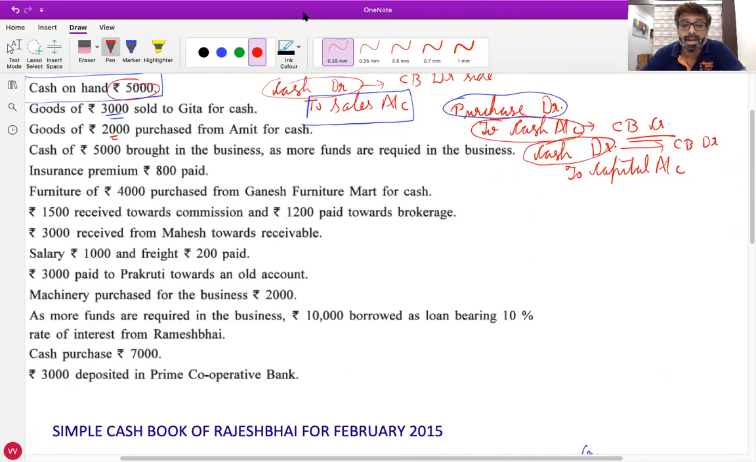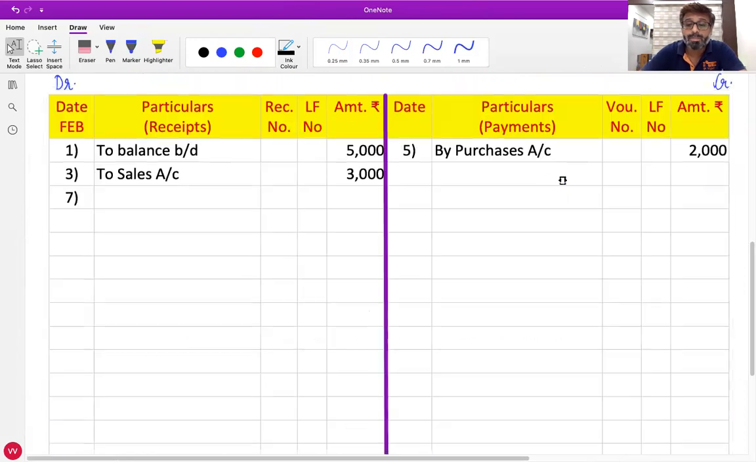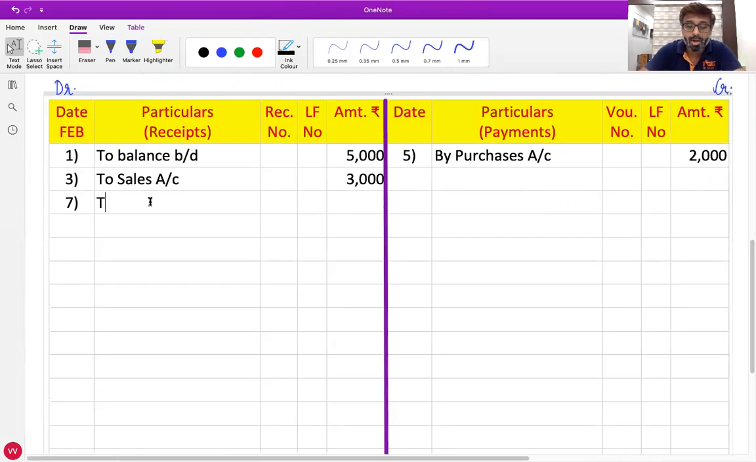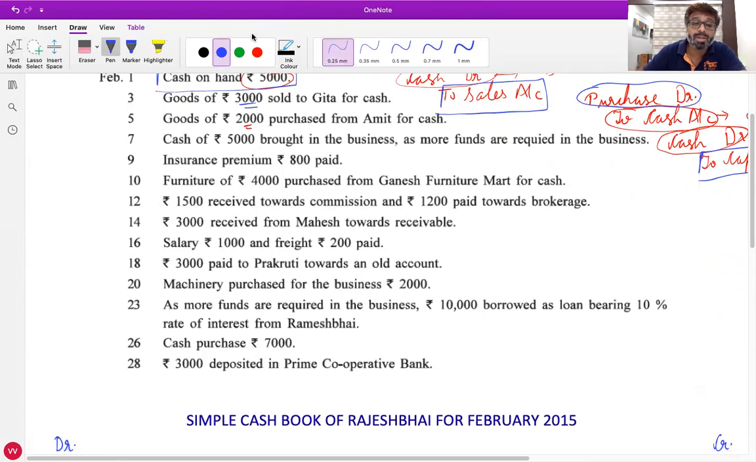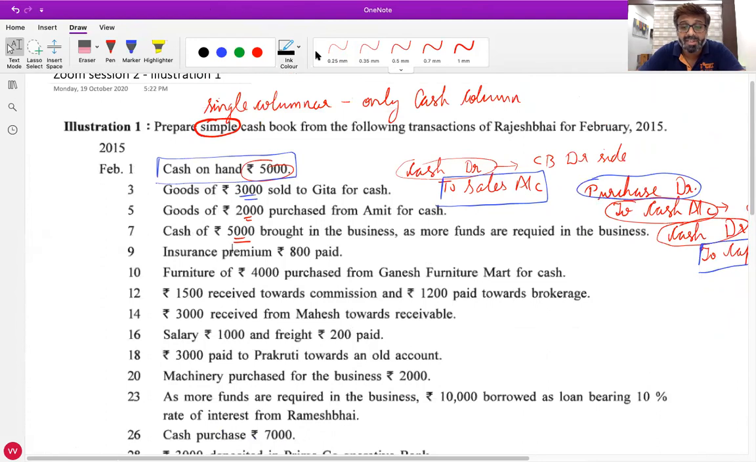Sorry, opposite account to cash account. What is the name of the account? To capital account. So in particulars, all of you will write opposite account to capital account. And what is the amount brought by the owner in the business? 5,000. All of you can see here 5,000 is brought in the business. So in amount column, we will write 5,000.